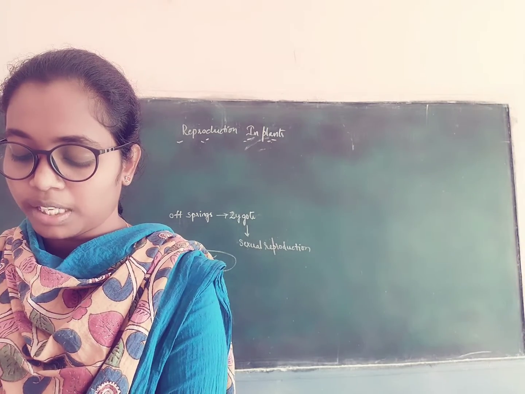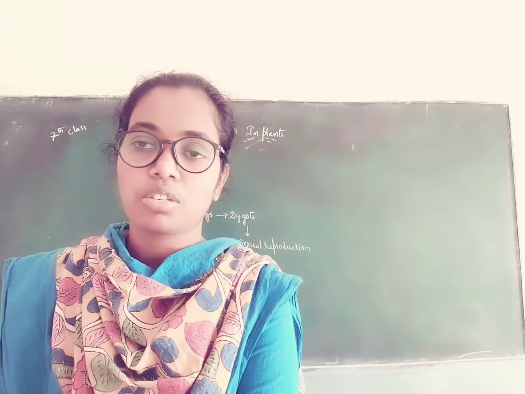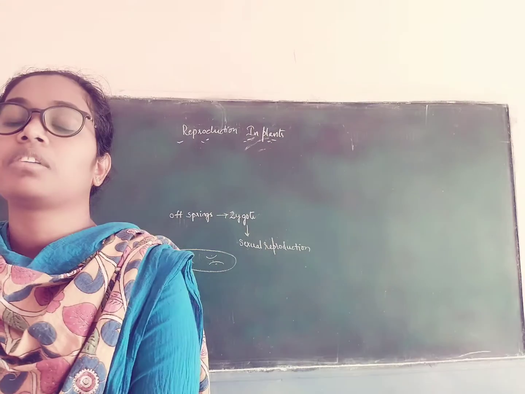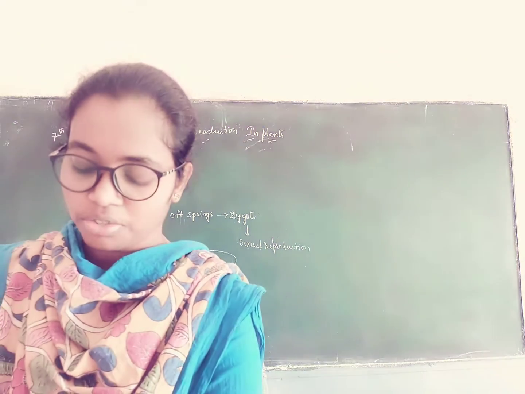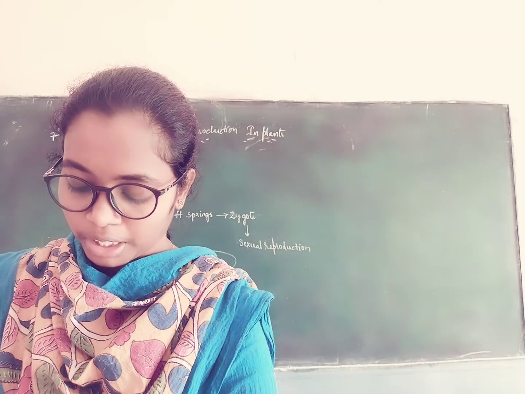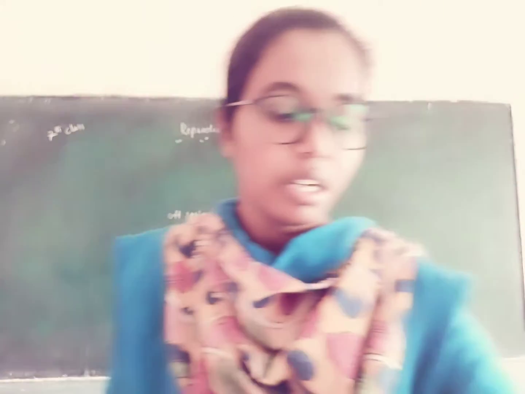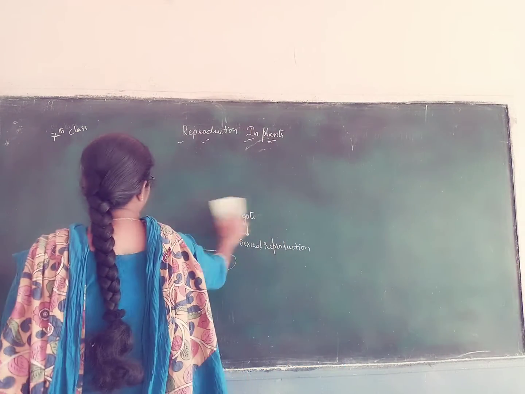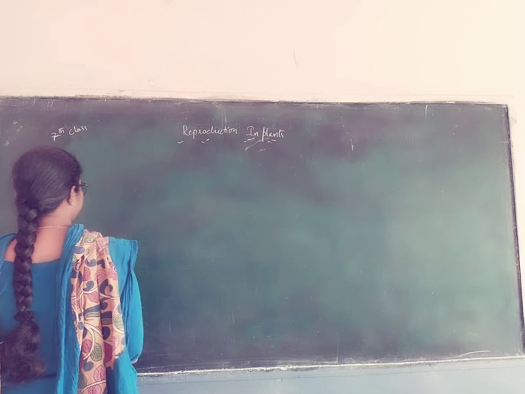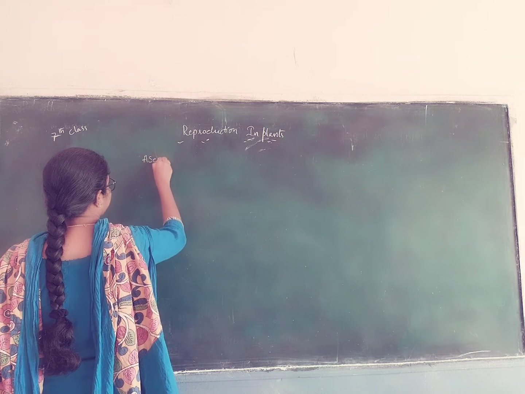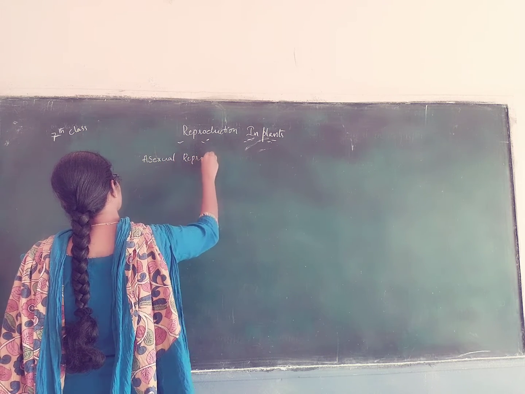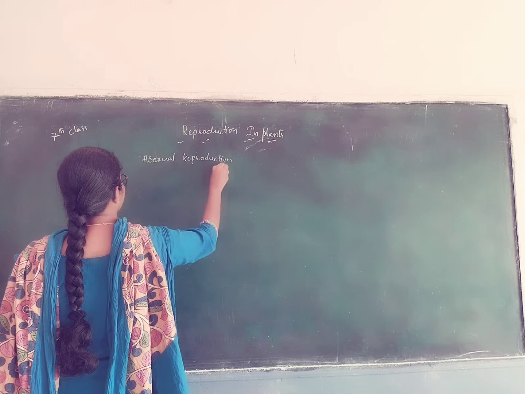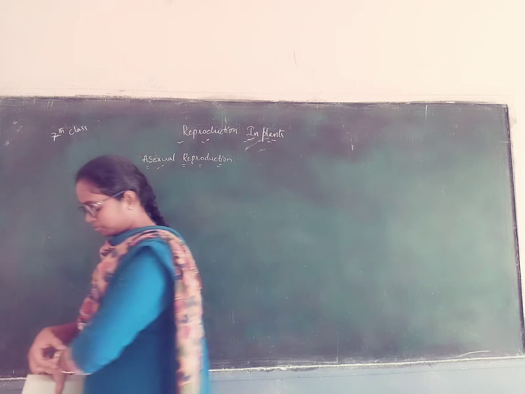Reproduction of plants from all such parts other than the flowers is asexual reproduction. If reproduction takes place from parts other than the flower, it is considered asexual reproduction.